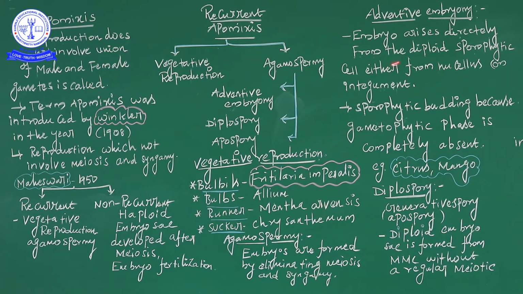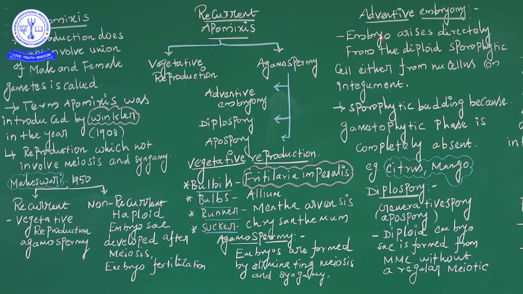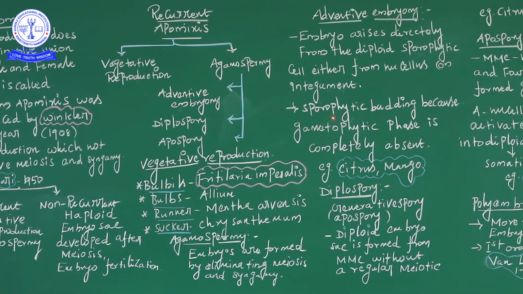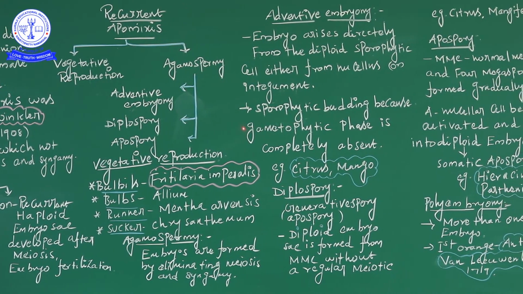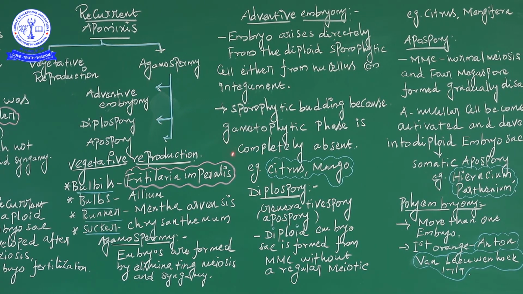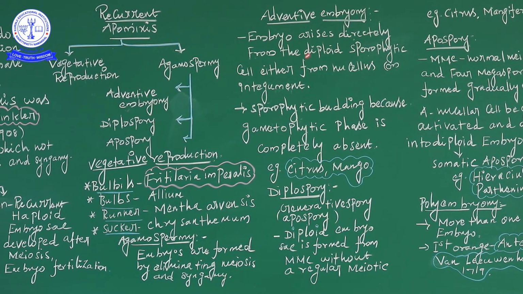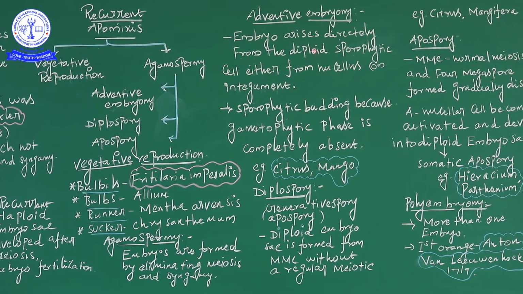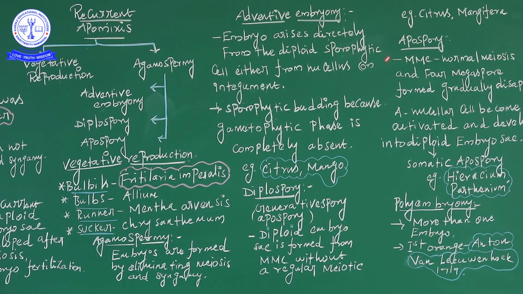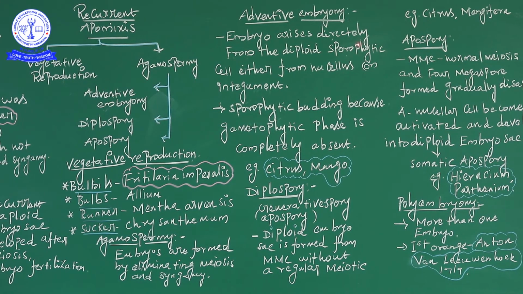Okay, and then adventitious embryony. Next we look at this character. Adventitious embryony means the embryo arises directly from the diploid sporophyte. What is the sporophyte? There is a differentiation between sporophytic and gametophytic. In bryophytes, the gametophyte is dominant, but the sporophyte depends upon it.